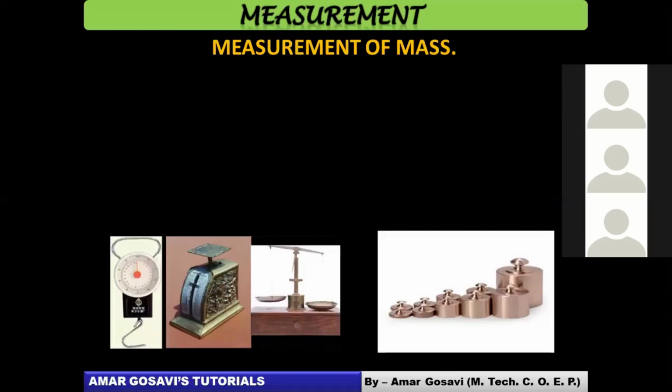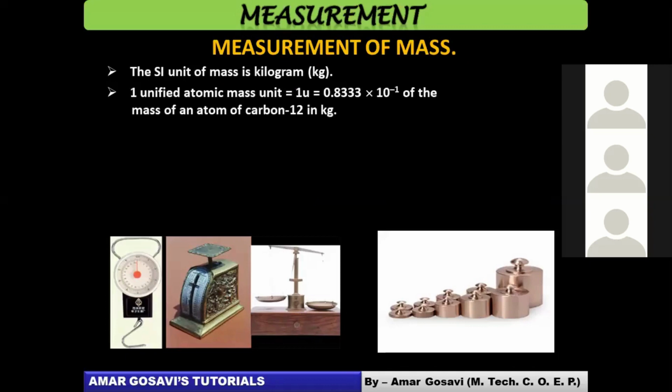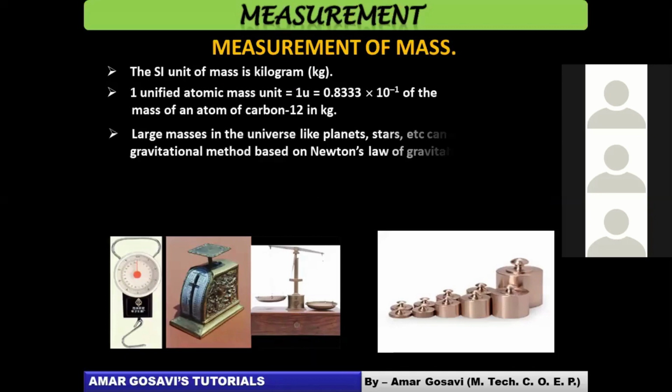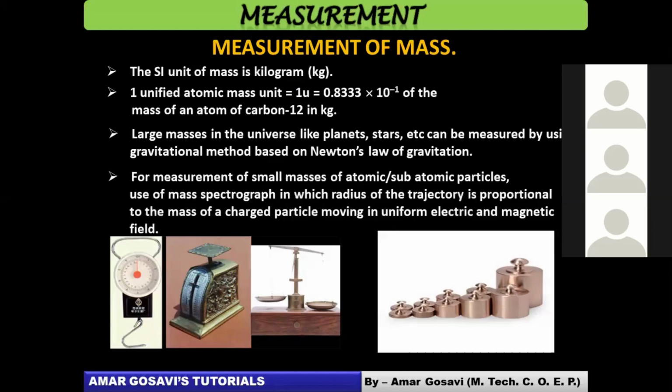Then we talked about how we measure mass. It was not only about general mass, it was about micro mass also. So we talked about what one atomic mass unit is. You should remember that. We talked about how larger masses are measured with the help of Newton's formula and Newton's law. We also talked about the spectrograph, and how the radius of the trajectory of a charged particle determines small masses. How a spectrograph works, we talked about that.